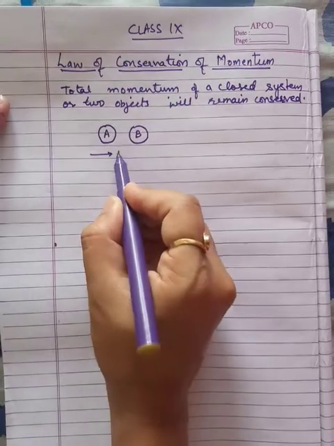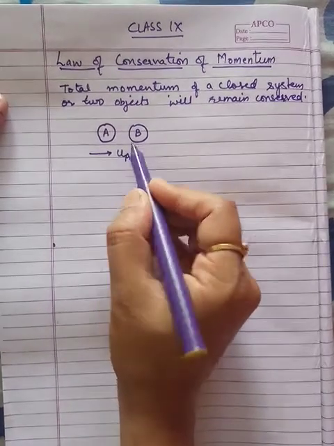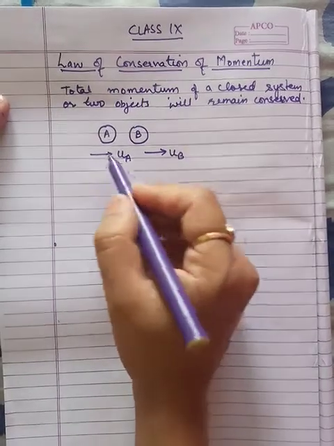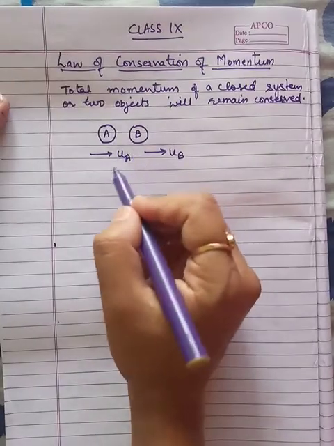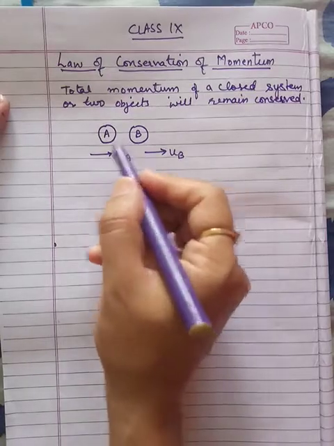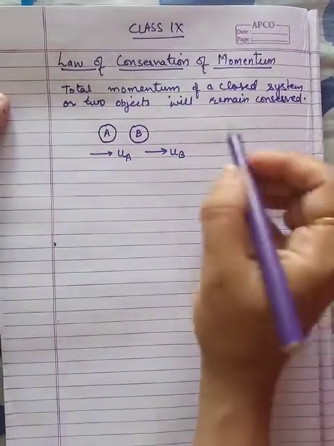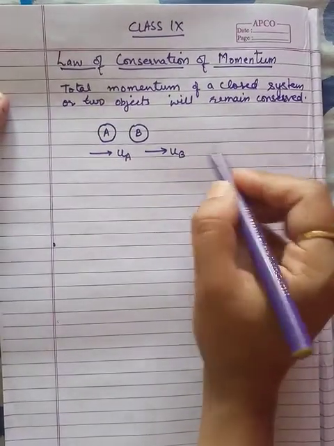Suppose ball A has initial velocity UA, and ball B has initial velocity UB. These two have initial velocities, and if they are moving in the same direction, they may collide.